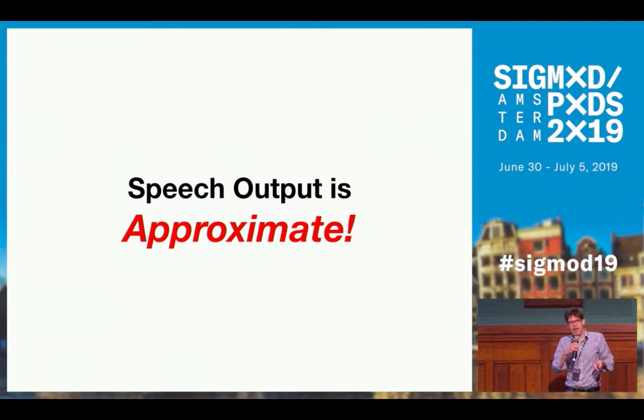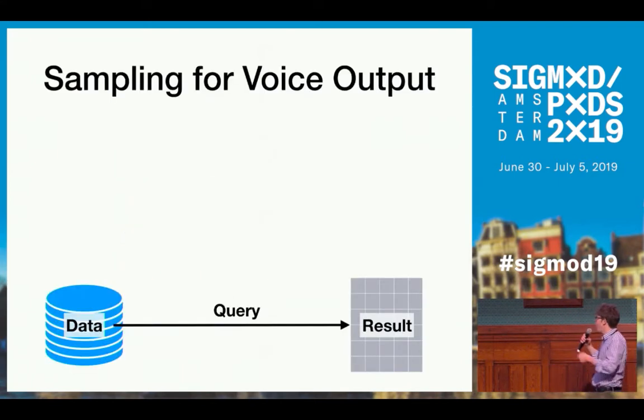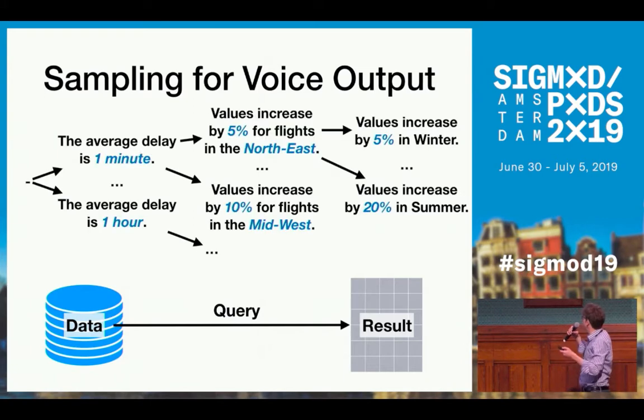We use a specialized sampling strategy in order to figure out optimal speech descriptions without ever actually generating the query result. So given data and a query on that data, we first of all build the search space for speech descriptions, represented as a tree, where each tree node is associated with 1 sentence. You can form a speech by taking a path from the root node on the left-hand side to one of the leaf nodes on the right-hand side. What helps us here is that speech descriptions have to be very short and also very coarse-grained, because that minimizes the size of the search space.